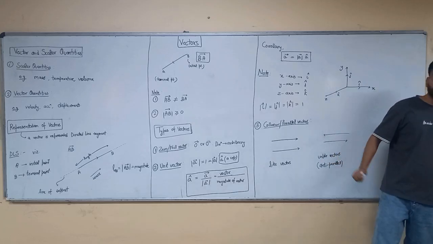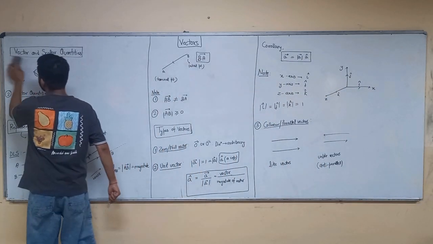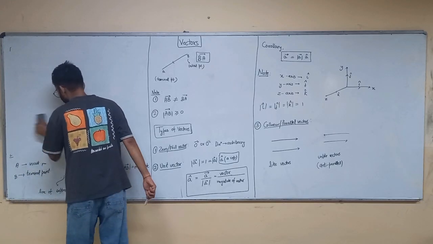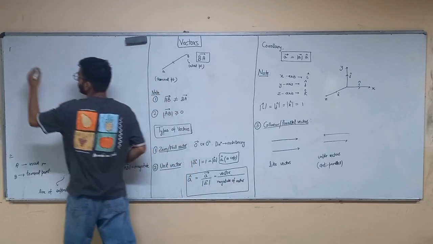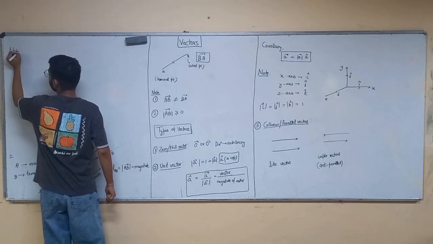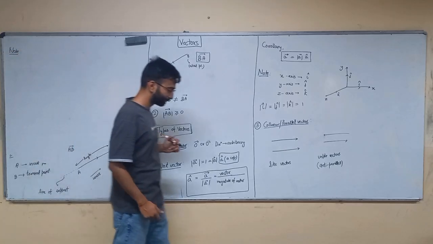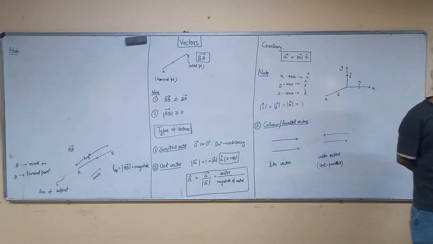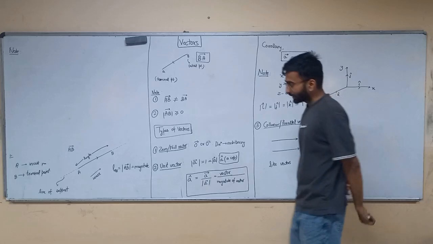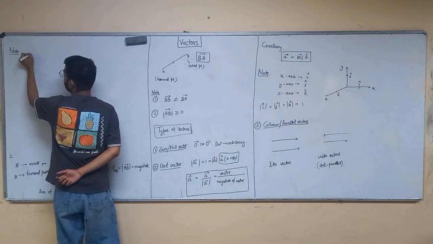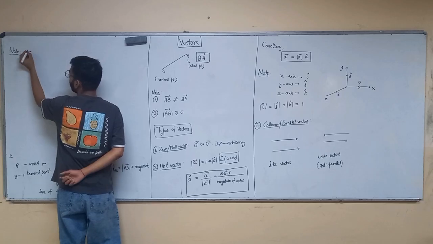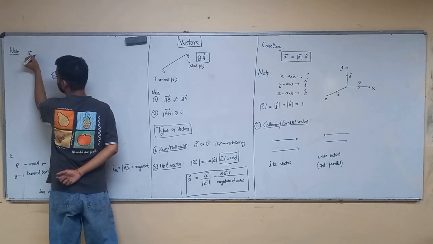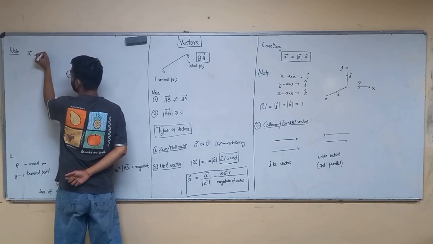Okay. So write a note for it. Note: if A and B are parallel vectors, vector A and vector B are parallel vectors, then vector A can be written as lambda times vector B. Very important.